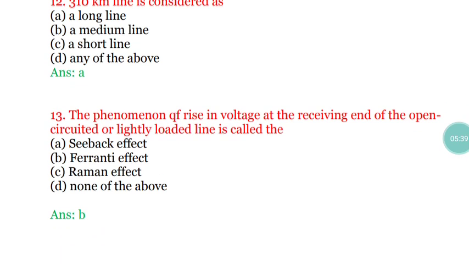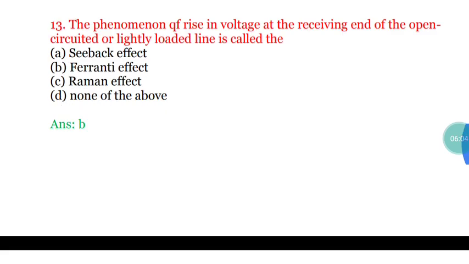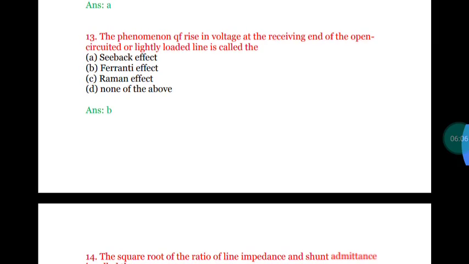Question number 13. The phenomenon of rise in voltage at the receiving end of the open circuited or lightly loaded line is called what? Option A, Seebeck effect, Ferranti effect, Raman effect, none of the above. The correct answer for this is Ferranti effect. Ferranti effect is nothing but the phenomenon of rise in voltage at the receiving end of the open circuited or lightly loaded line.